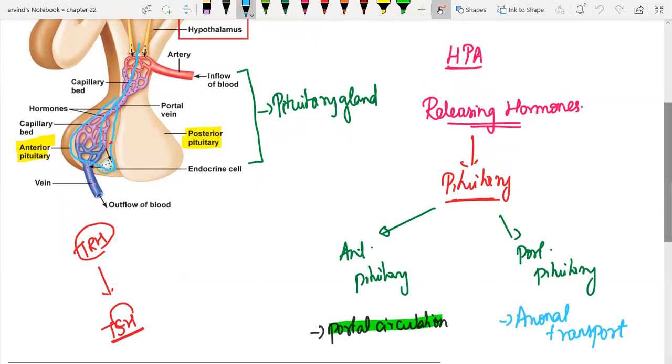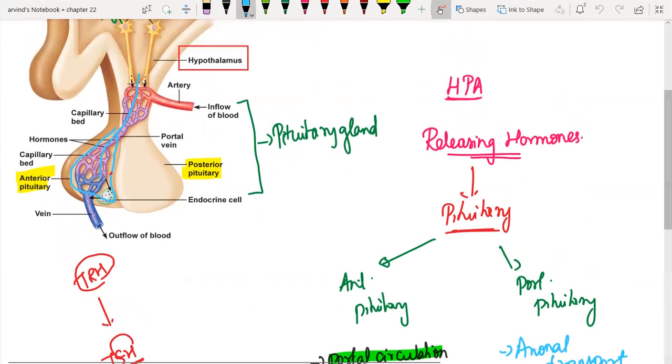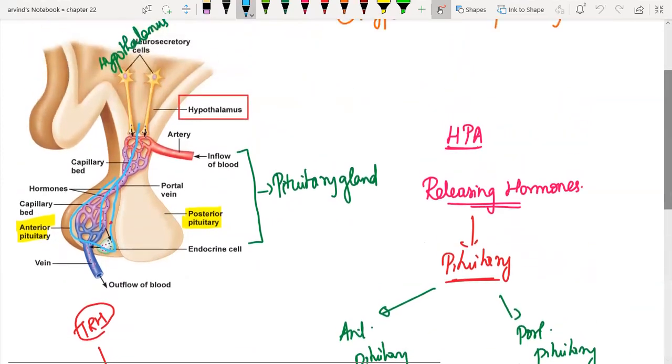From the hypothalamus, the stimulus travels along the neuron and directly stimulates the posterior pituitary to release the hormones. We do not have any blood vessels here that transport any releasing hormone to the pituitary.